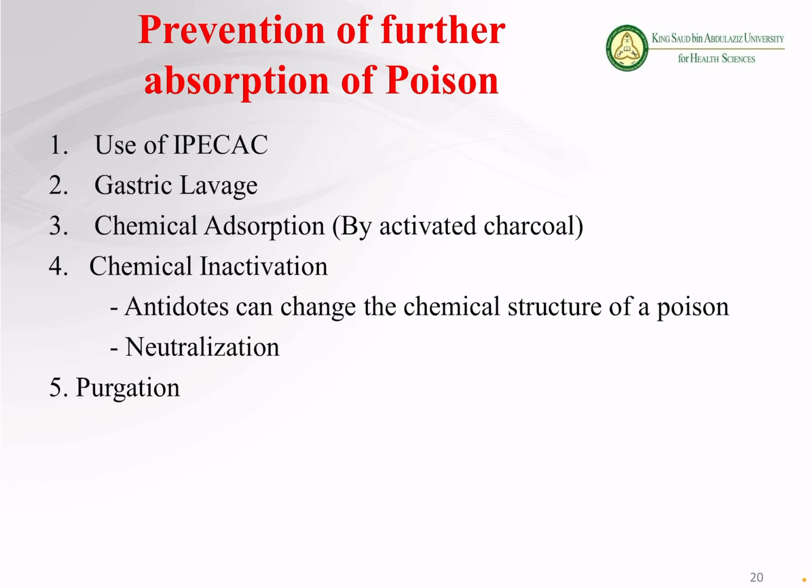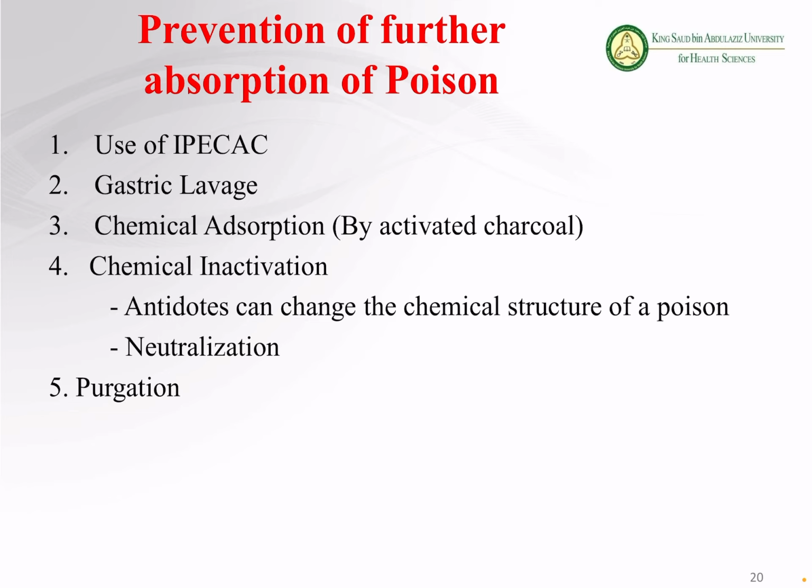For example, I gave you the example of water. H2O, water, has a neutral pH. But if you break down water into hydrogen and oxygen, now they have different properties. You got my point? So we give antidotes which can change the chemical structure of the poison, and then we can also apply the neutralization phenomenon. What I mean by neutralization is that if somebody has poisoning with an acidic drug, we can give a basic drug. Or if somebody has poisoning with a basic drug, we can give an acidic drug.